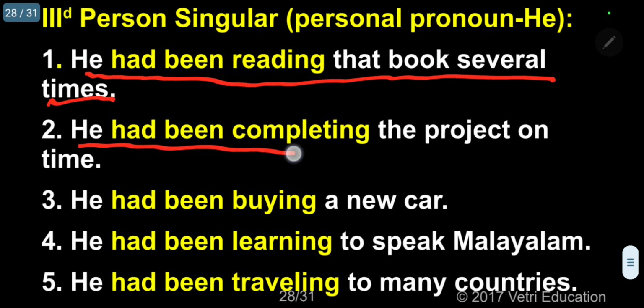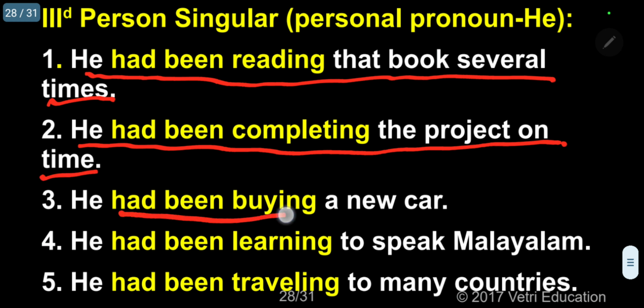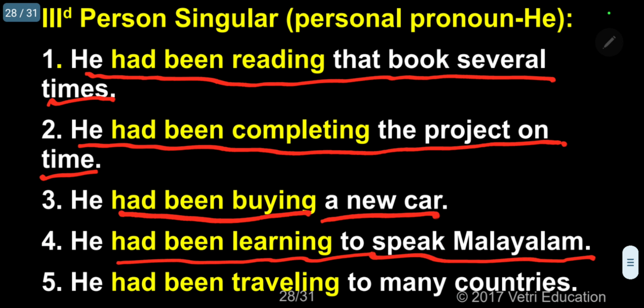He had been completing the project on time. He had been buying a new car. He had been learning to speak Malayalam. He had been traveling to many countries. Kindly follow.